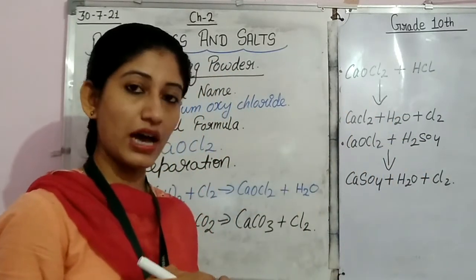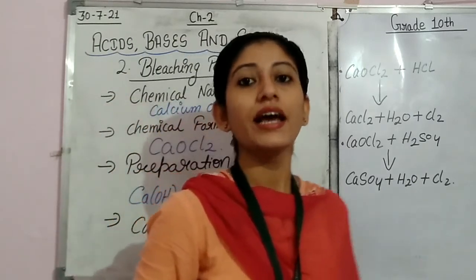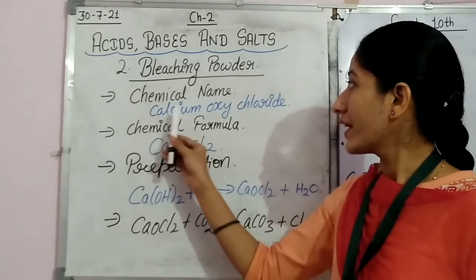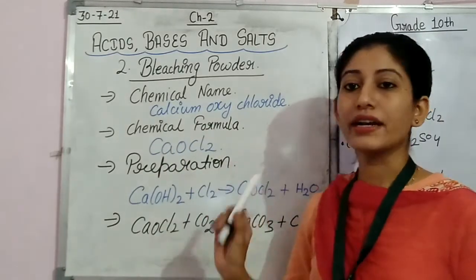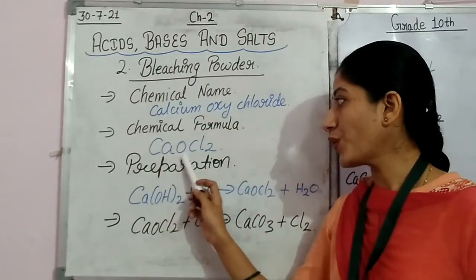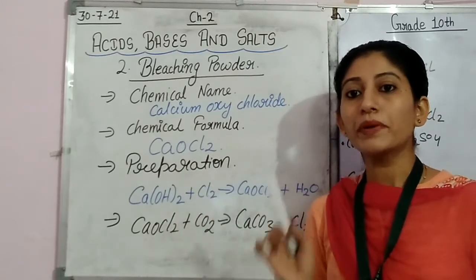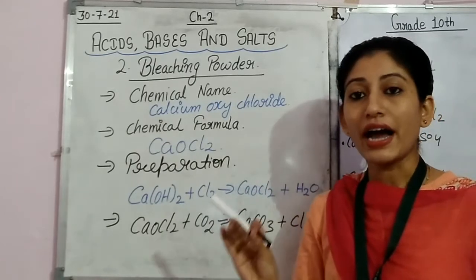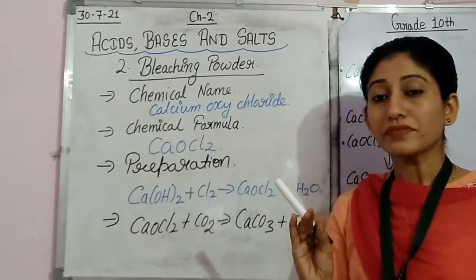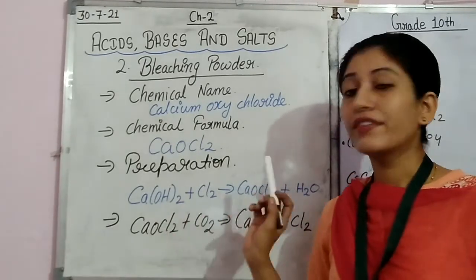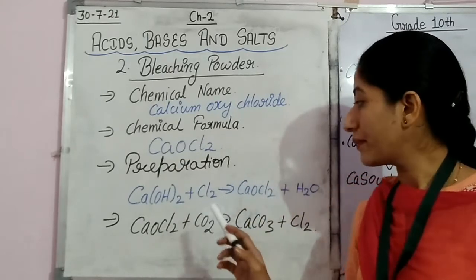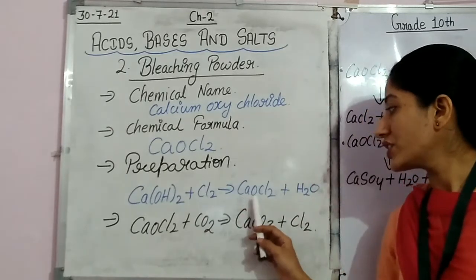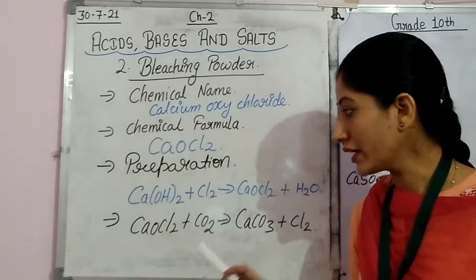So students, here we have seen that bleaching powder is the common name of calcium oxychloride. Its formula is CaOCl2. For preparing bleaching powder, we need dry or anhydrous calcium hydroxide, which is also called slaked lime, and we react it with chlorine and get calcium oxychloride as a product.